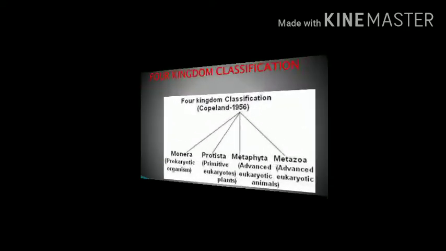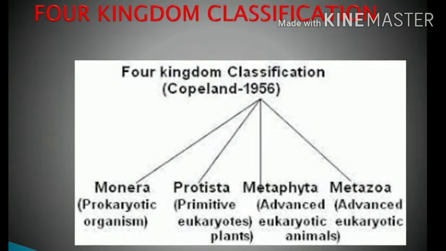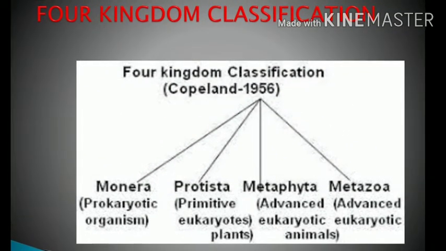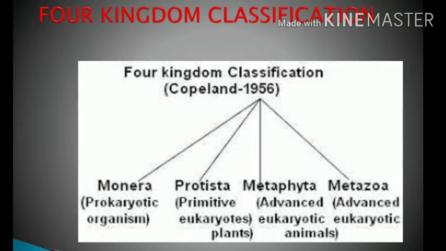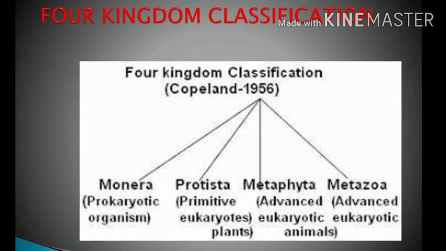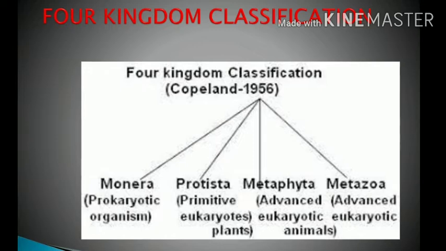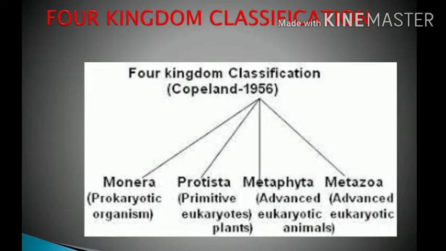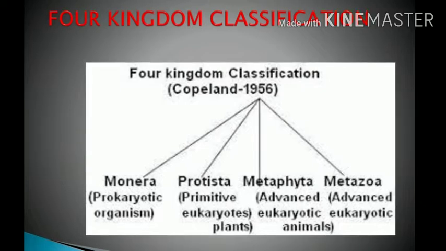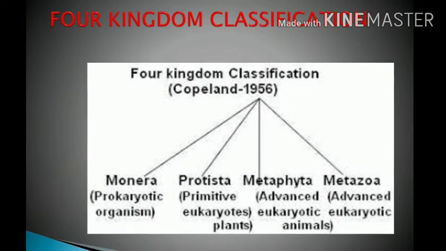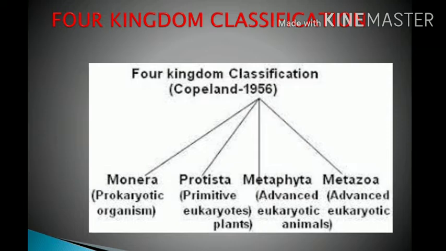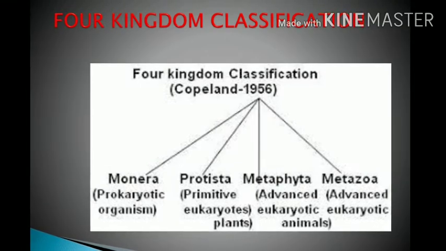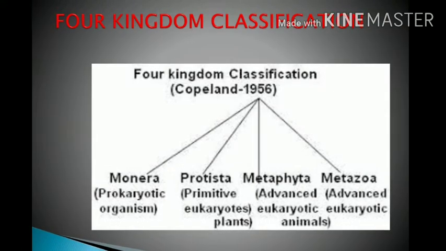Okay. What is the 4 kingdom classification? The 4 kingdom classification term was coined by Copeland in 1956. In this, the scientists classified the two kingdoms into 4. One is Monera, next Protista, next Metaphyta and Metazoa.